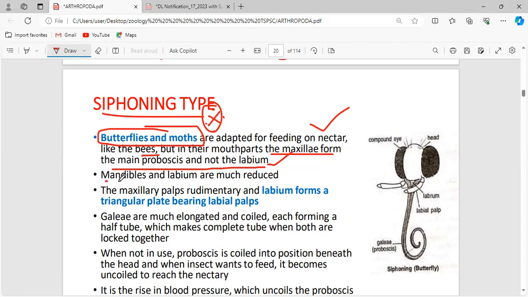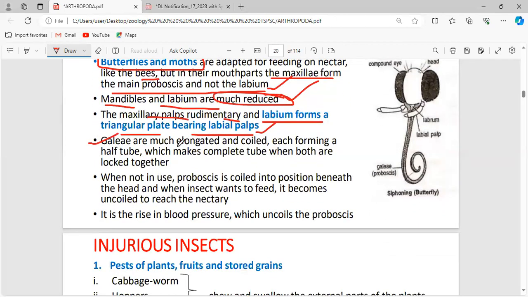Okay. Now the mandibles and the labium are much reduced because of their lack of importance. The maxillary palps are rudimentary and the labium forms a triangular plate bearing the labial palps. Galeae are much elongated and coiled, each forming a half tube, which makes a complete tube when both are locked together.